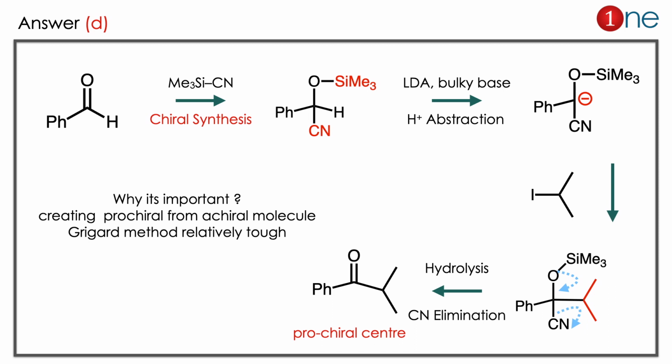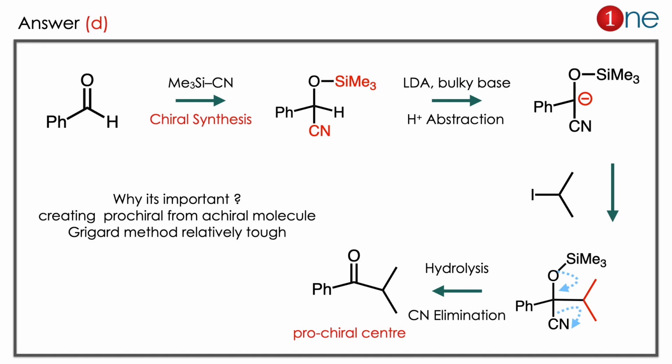The answer is D. Let us see how. The starting material is an aldehyde. You are using TMS cyanide. So what really happens is just a nucleophilic addition. Cyanide and the trimethylsilyl group participate. Next step you are using LDA. It's a base, so it abstracts the proton.